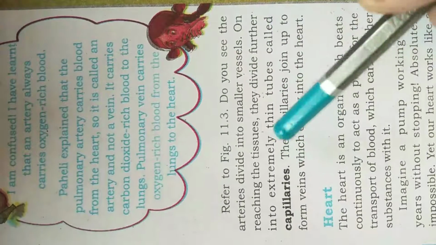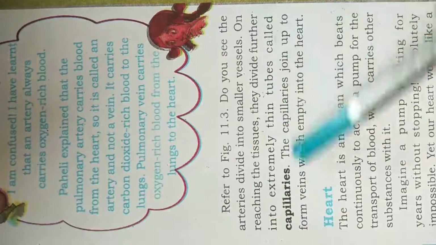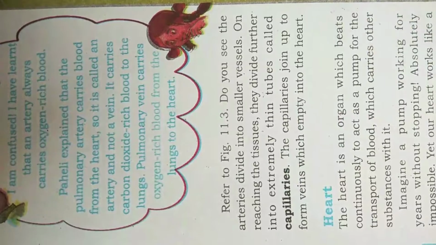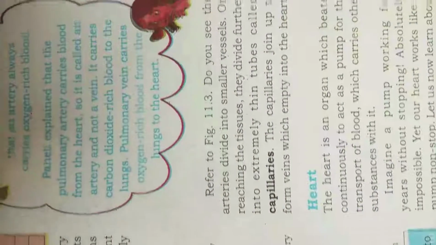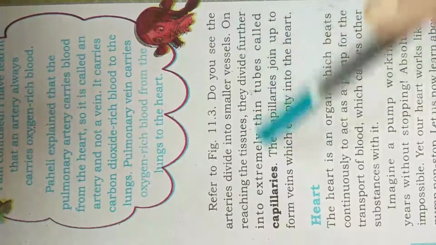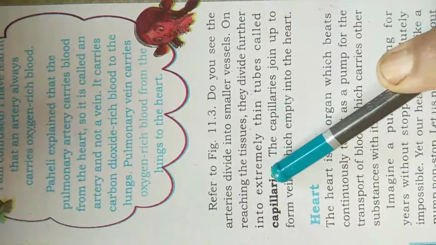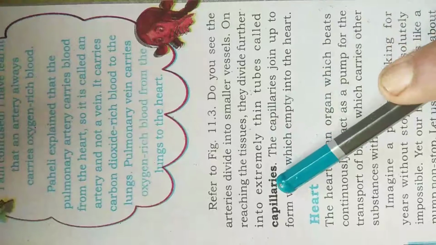On reaching the tissues, they divide further into extremely thin tubes called capillaries. So in the figure I show you capillaries. Again you can see the capillaries here. These are the capillaries. Then what happens? Who divides? These arteries. Arteries divide into smaller vessels, that is capillaries.